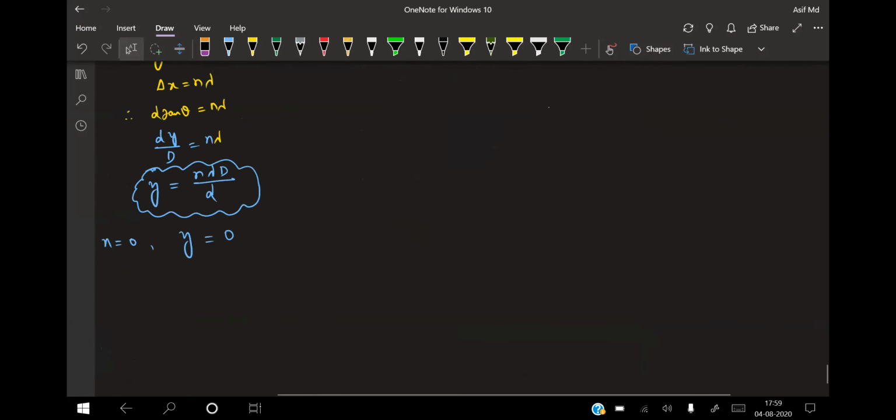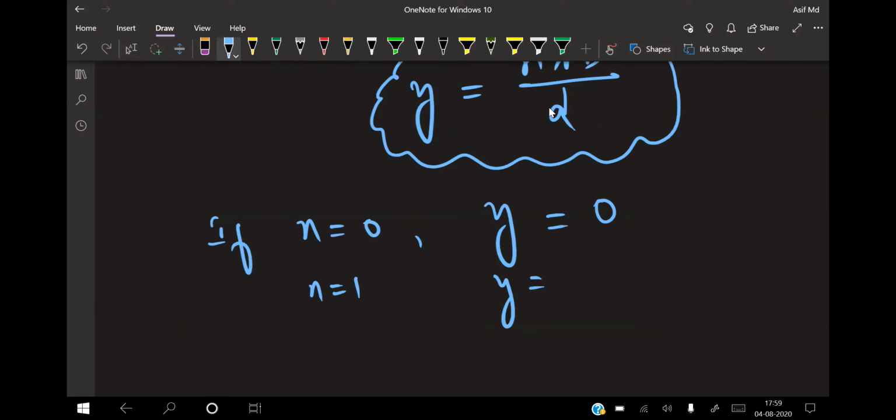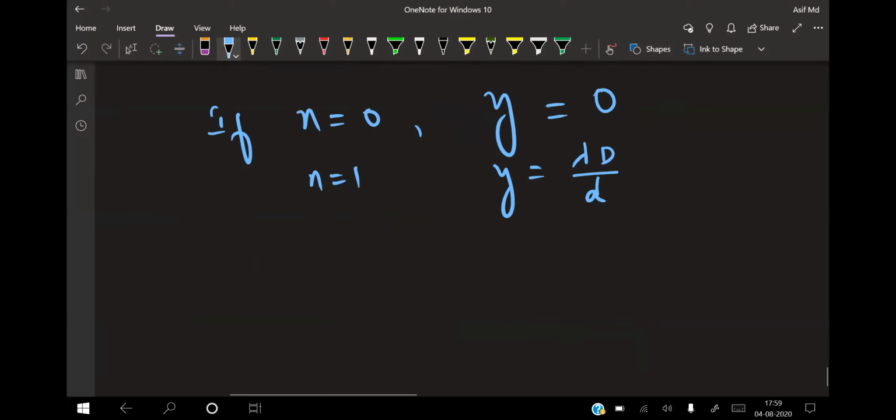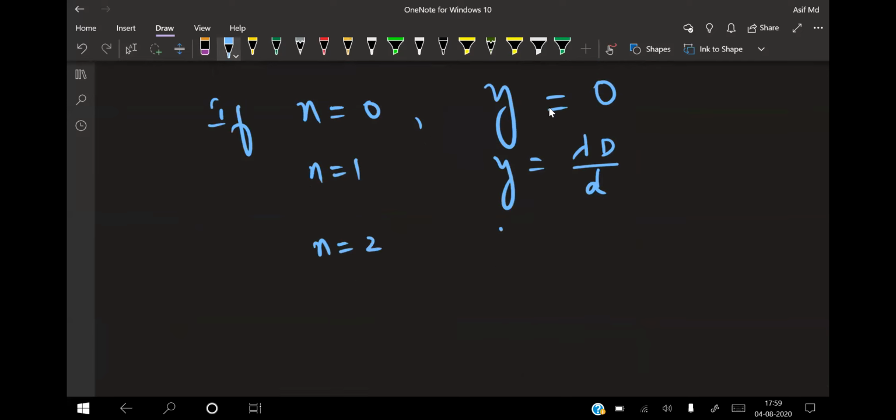In the same way, if n is equal to 1, then y will be equal to lambda into capital D by small d. The same way, n is equal to 2, y is equal to 2 into lambda into capital D by small d.